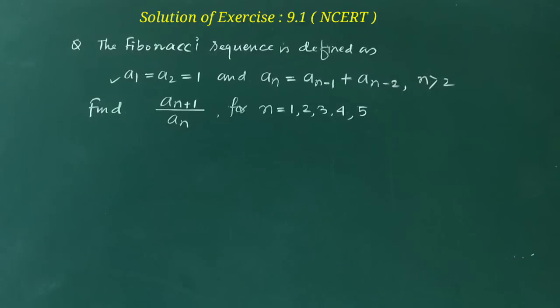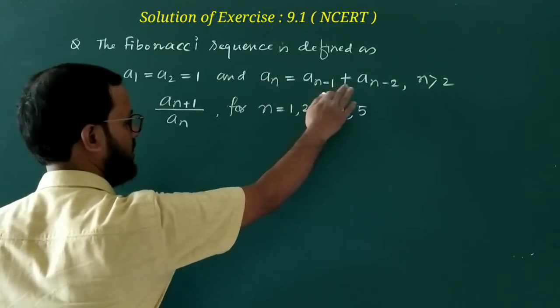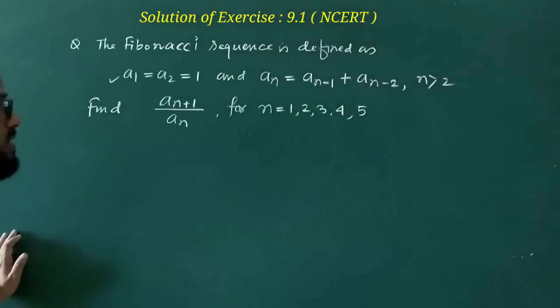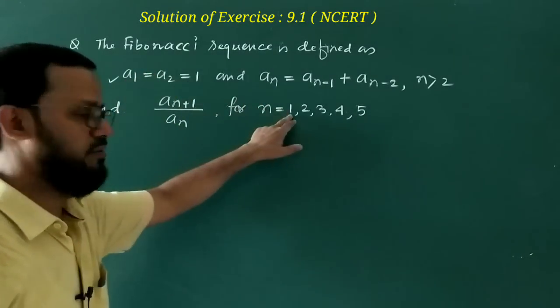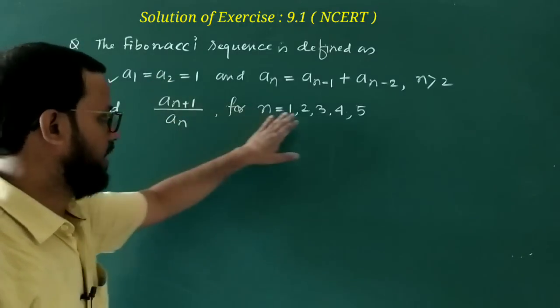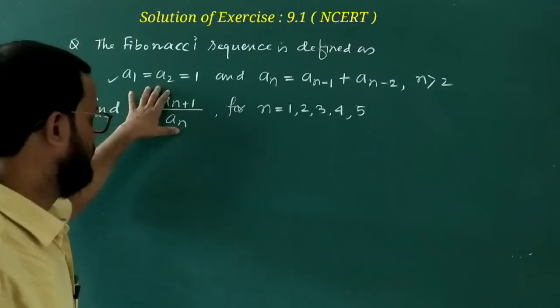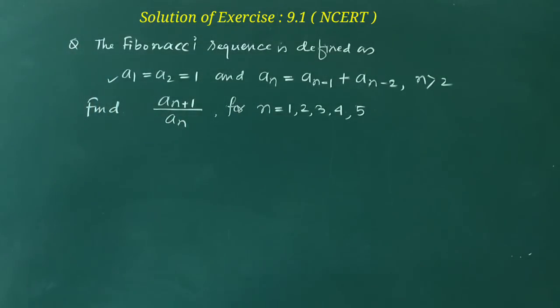Now you have to find the terms. You have to find the different terms from this Fibonacci sequence and then find the value of this expression. For n equal to 1 you have to find the value. For n equal to 2 you have to find the value. For n equal to 3 you have to find the value. I am going to find one or two and the remaining you will try to find.